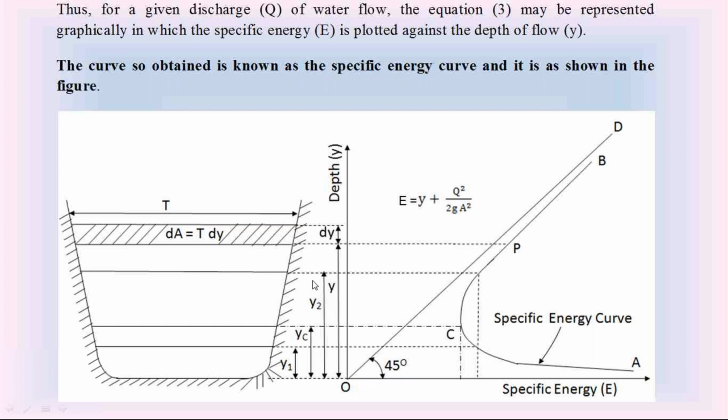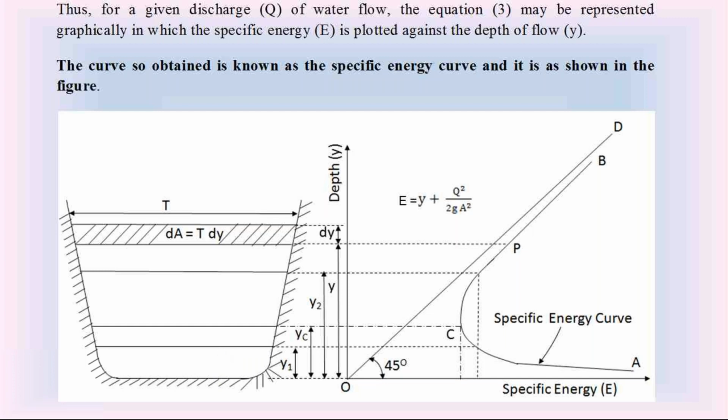If the depth of water flow is more than the critical depth, the velocity of water flow is less than the critical velocity, then that water flow in the channel is called subcritical flow. The depth Y1 is less than the critical depth Yc, and at depth Y1, the velocity of water flow is more than the critical velocity, then this water flow at depth y1 is called supercritical water flow.